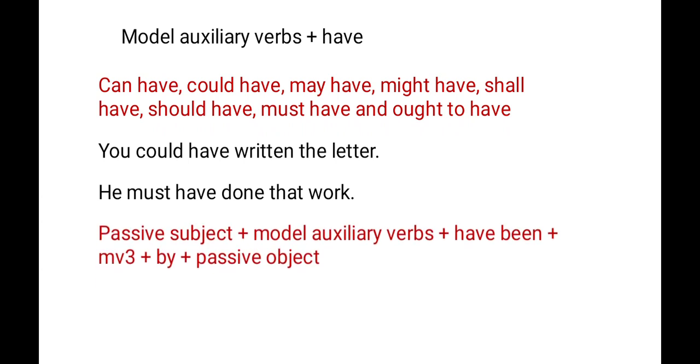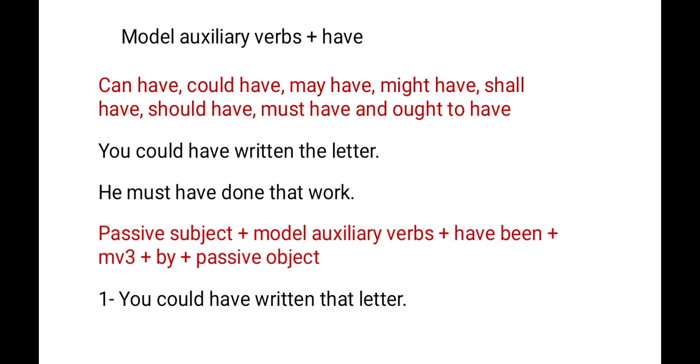First of all, the same formula: we have to find the passive subject, that will be the object of the active. Then the modal auxiliary verb which is used in the active sentence we have to apply as it is in the passive sentence. Then have plus been. A very necessary verb, that is been. Have, then been. After that, the main verb in the third form. Then by. After that, the passive object. Clear? So, learn with the example.